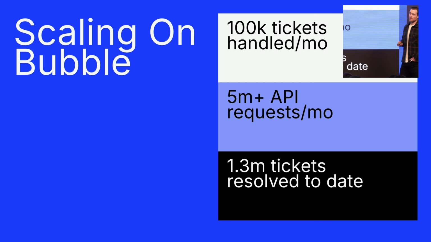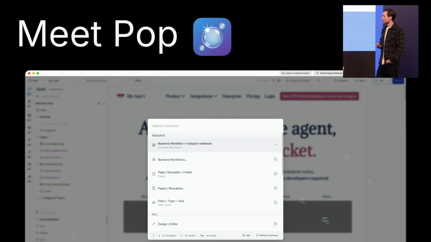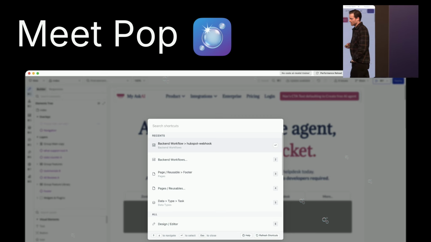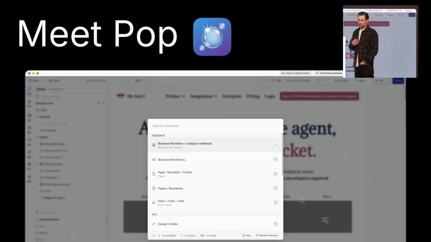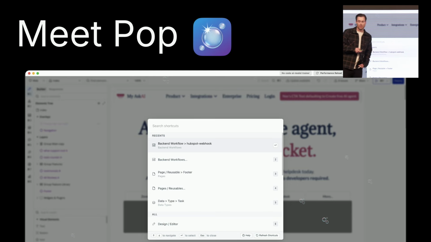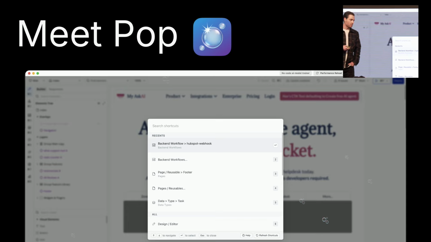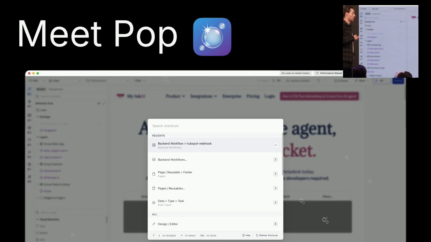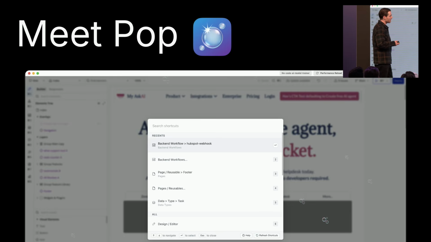So yeah, I absolutely believe that you can scale a business on Bubble. Now, just before I go to the Q&A, I just want to say that Bubble allows me, our sole Bubble developer, to push features and fixes extremely quickly, way faster than I've ever been used to in my career. And I've had a long career working with mobile and web development teams before. But to make me, our sole Bubble developer, even more efficient, I actually built, partly vibe coded, but built a Mac app that wraps the Bubble desktop editor in a desktop app.